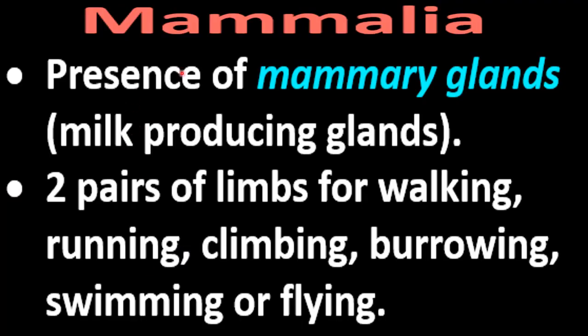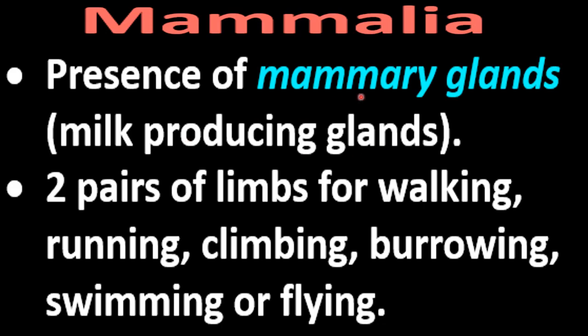Now next class is Mammalia, and in mammals, most important characteristic feature is the presence of mammary glands. Okay, so this is the first characteristic feature. All the mammals have mammary glands. And what are these mammary glands? These are milk producing glands. Okay, so mammals have milk producing glands to feed their young ones.